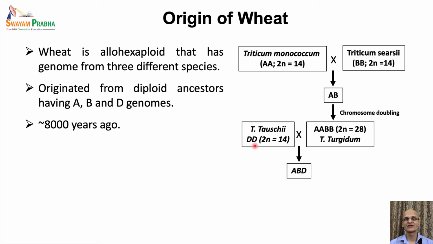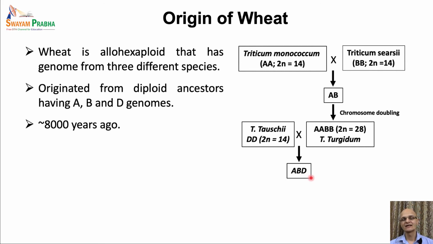So the gametes of Triticum turgidum would have A and B copies of the genome. That is because it is a tetraploid, so its gamete would have two sets of chromosomes. And when it fused with the gamete from Triticum toshii having the D genome, it created a hybrid with three genome copies, that is A, B, and D.